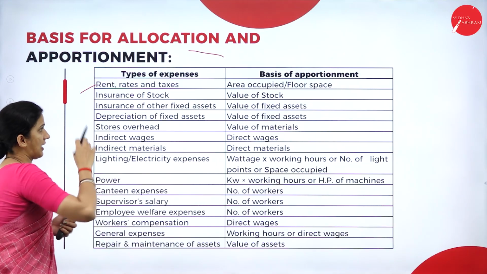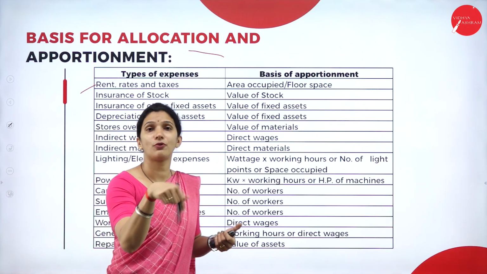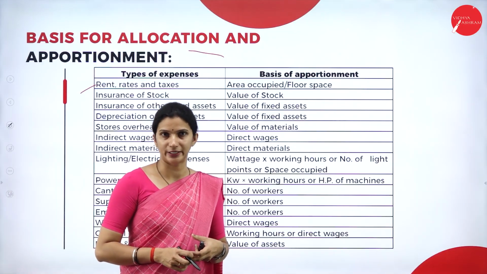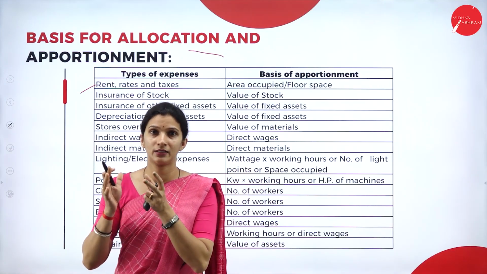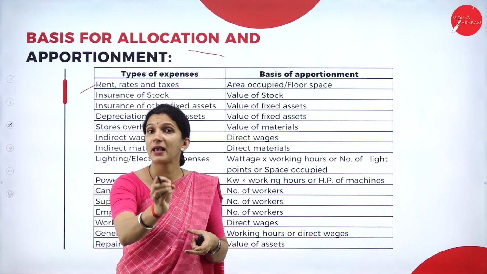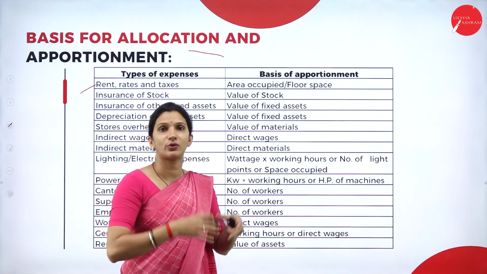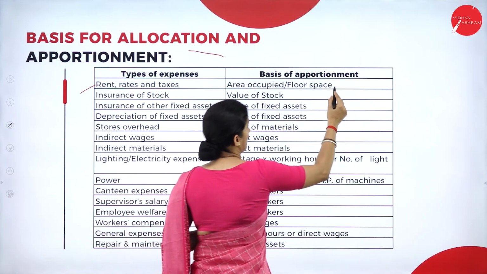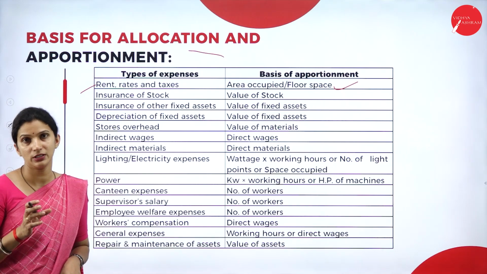Suppose it is rent, rates and taxes. These expenses will be allocated based on the floor area or space occupied by the individual department. For example, rent paid is for the whole building, and if there are 3 departments in the factory, we have to allocate this rent on the basis of the space occupied by each department in that building. By taking that ratio, we will allocate the rent. So for rent and rates, your basis of allocation is the area or floor space occupied by each individual department.